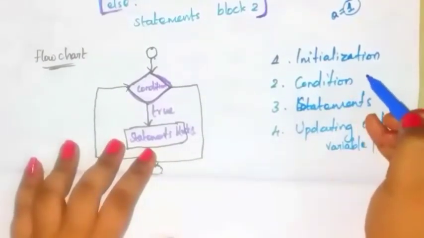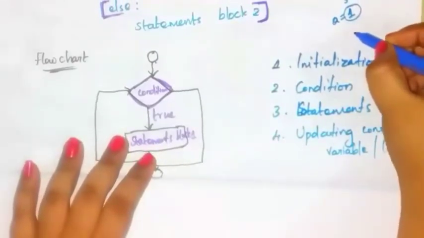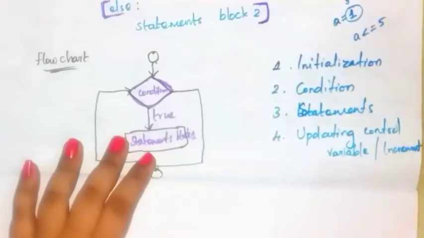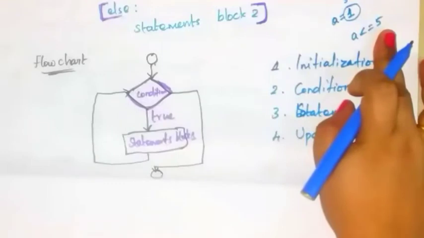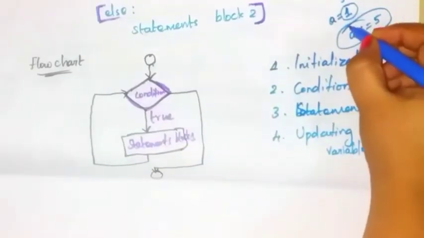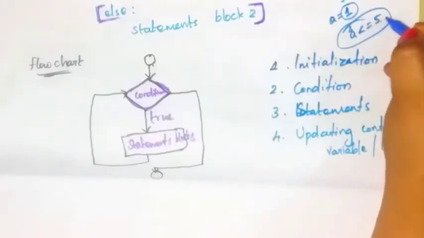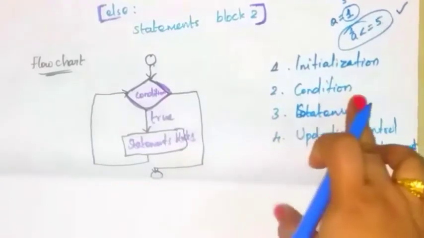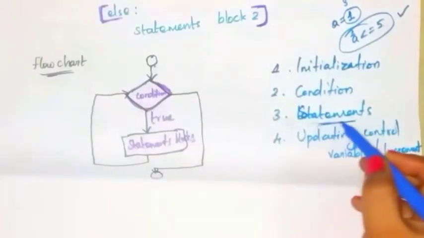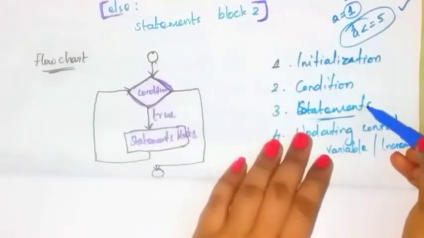One condition will be there. You have to check that condition. Condition means a is less than or equal to 5, okay. So this is the condition. Here a means what? 1. So you have to check this condition. 1 is less than or equal to 5. 1 is less than 5. So this condition is true. If that condition is true, then execute these statements, okay. Some statements are there. You have to execute those statements, okay.